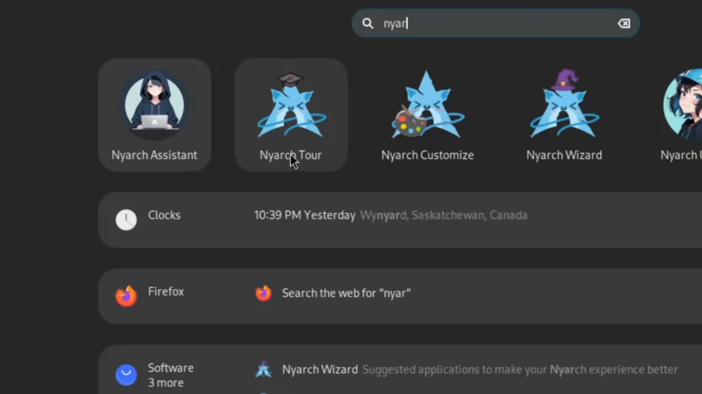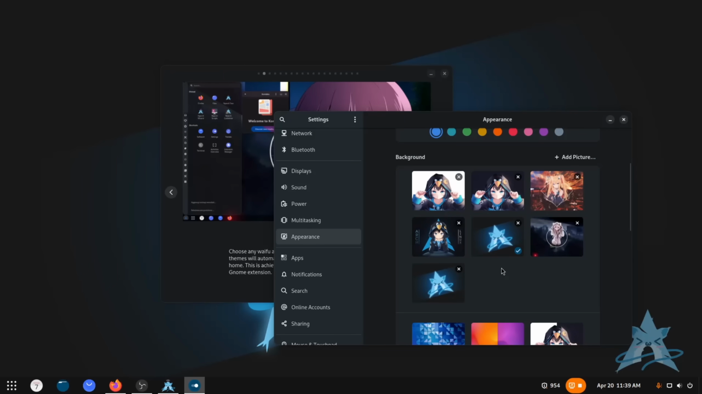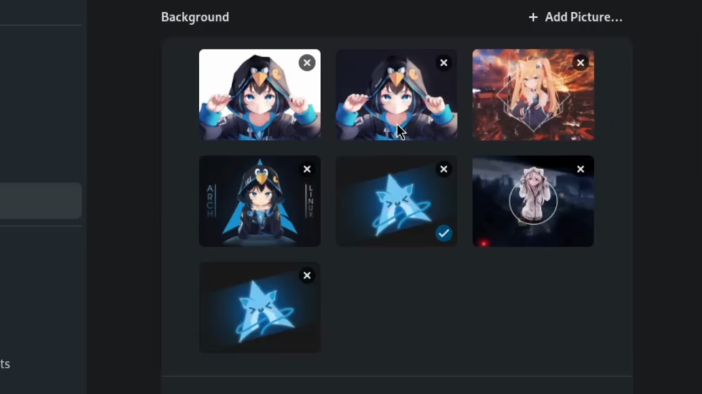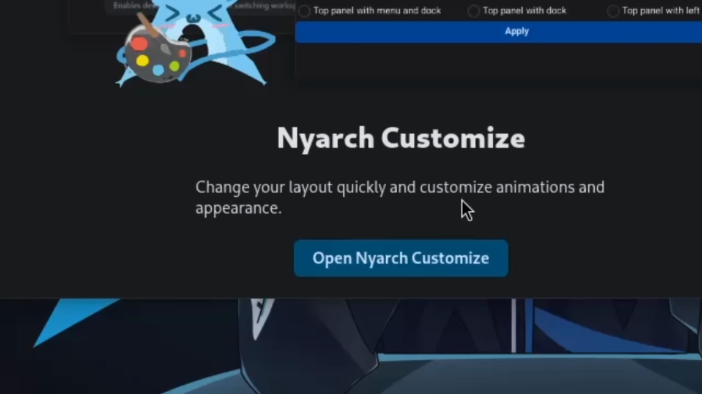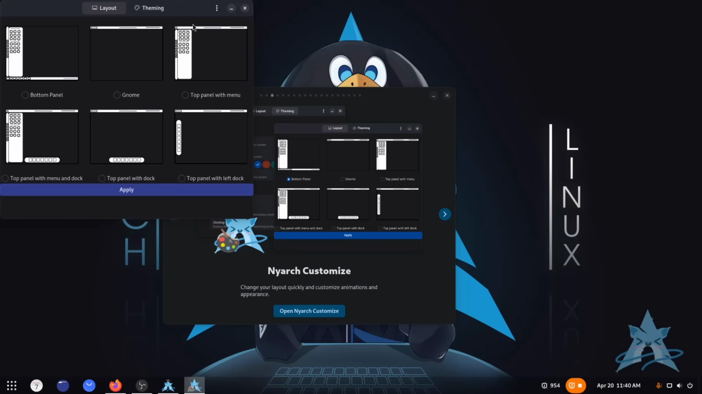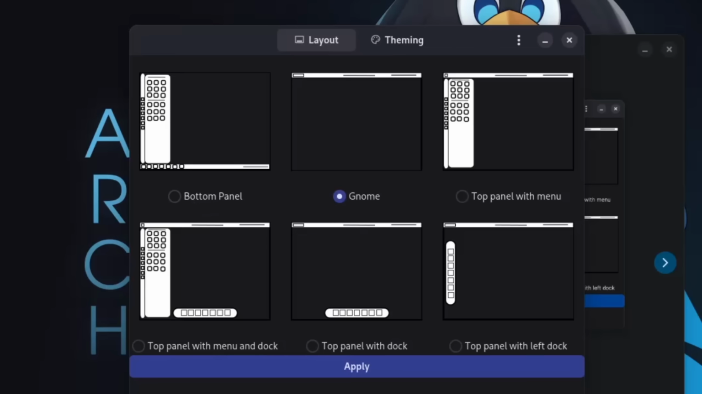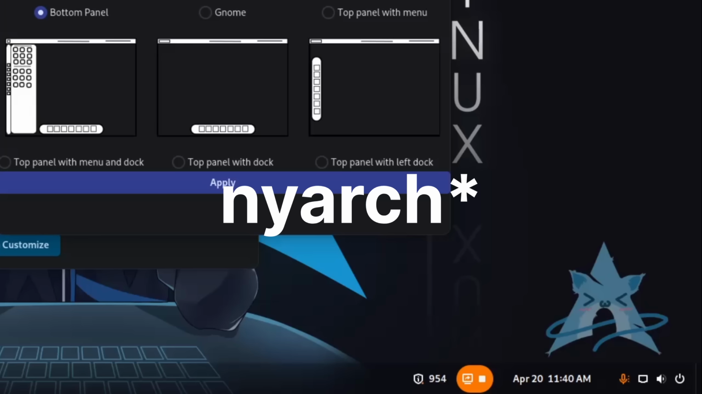Alright, so back to the Nyarch tour. I thought there would be a whole folder full of these weeb wallpapers, but turns out there's only a few. I kind of like this one though. Nyarch Customize: change your layout quickly and customize animations and appearance. Right now I have the bottom panel, but you can also set it to the default GNOME panel. But I think this looks pretty clean though. It also has the Arch logo, as you can see.